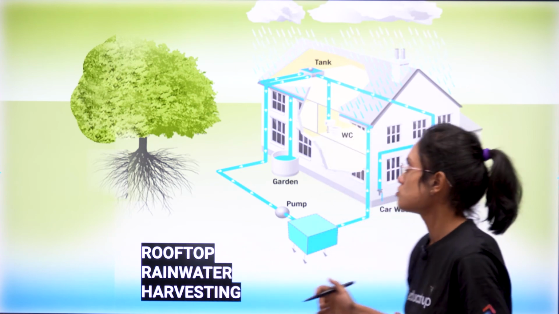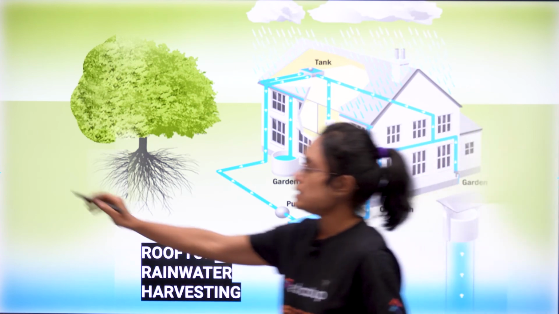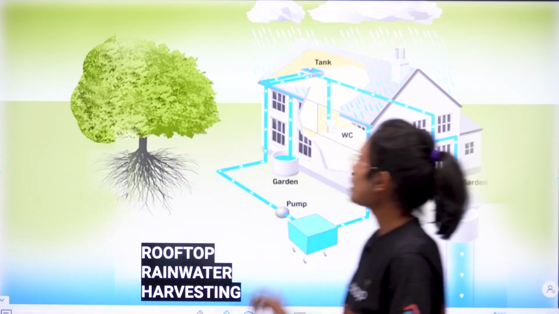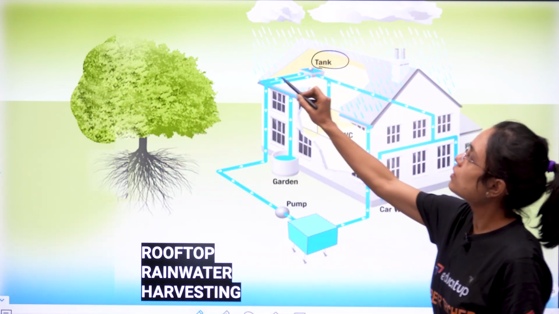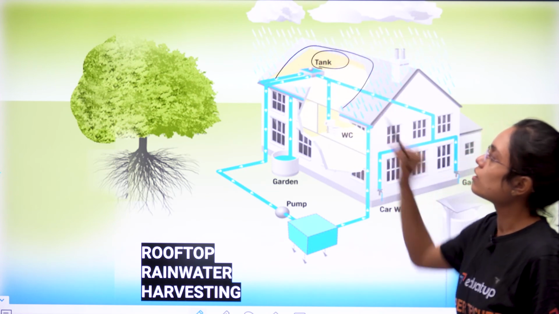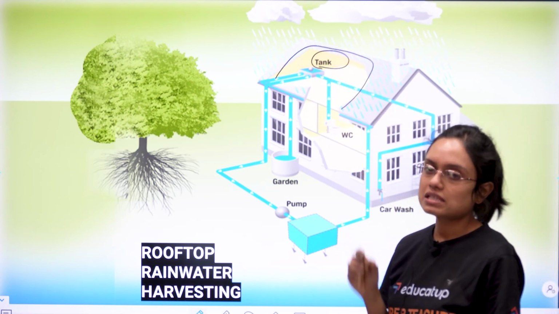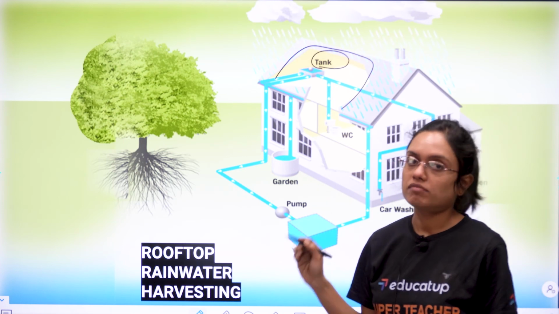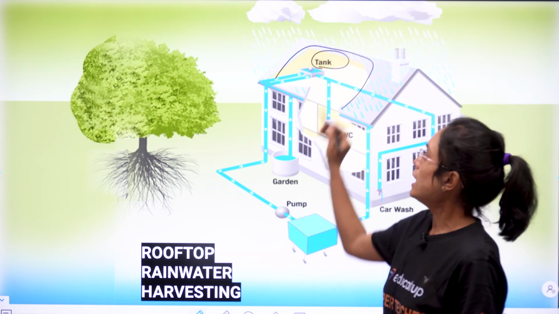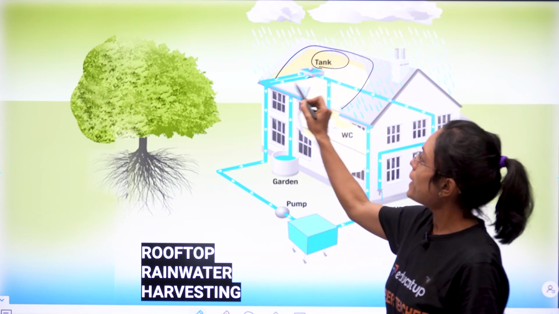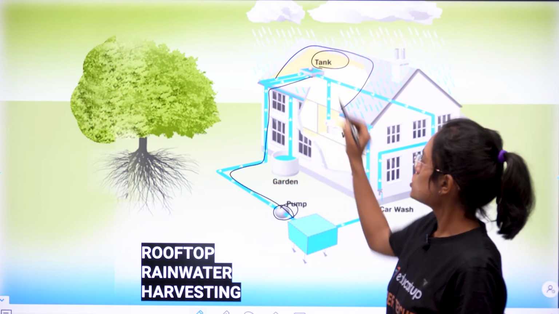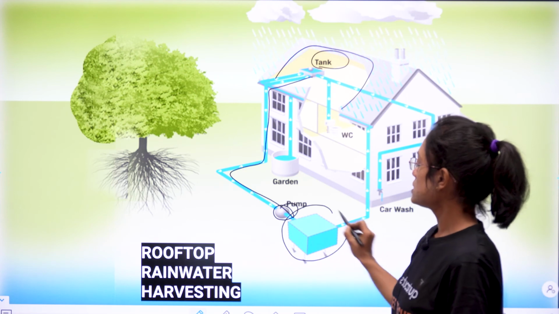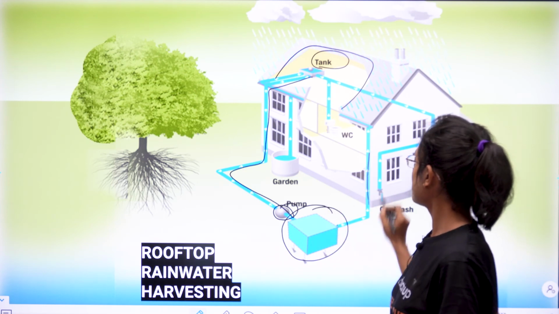Let's have a look on the screen. You all can see this is a house, and on the roof a tank has been made. This is the tank. In this tank, obviously, the rainwater will be collected whenever there will be rainfall. And you can see from here, pipelines are connected and a pump is there, so that water can be sent to different places.